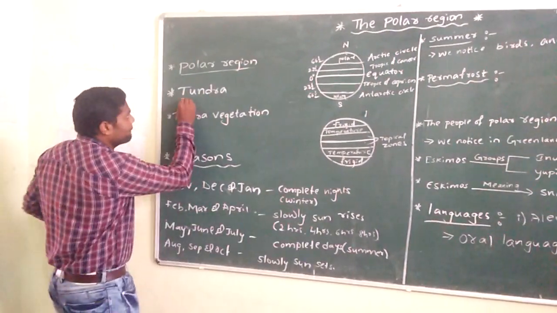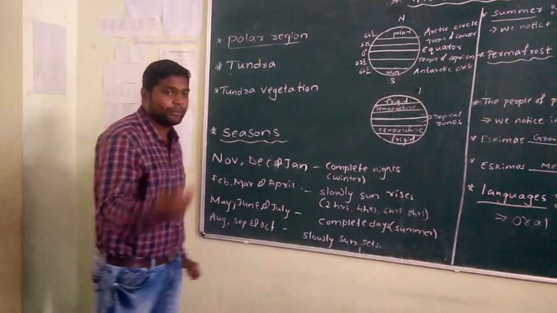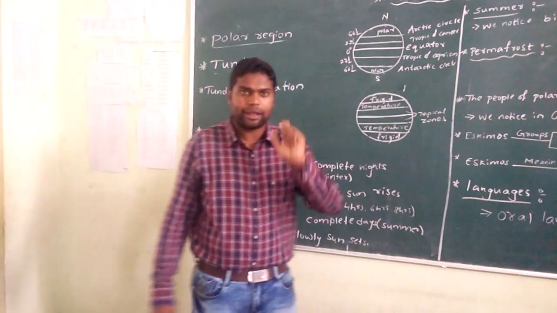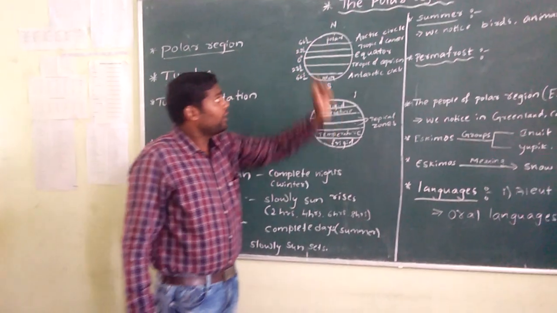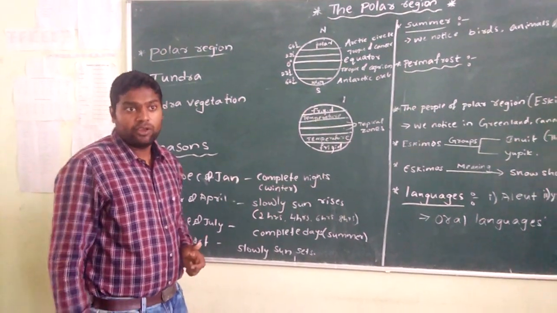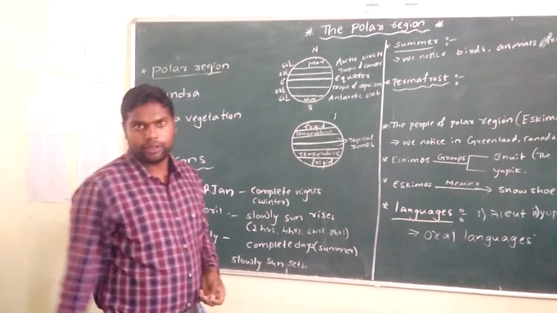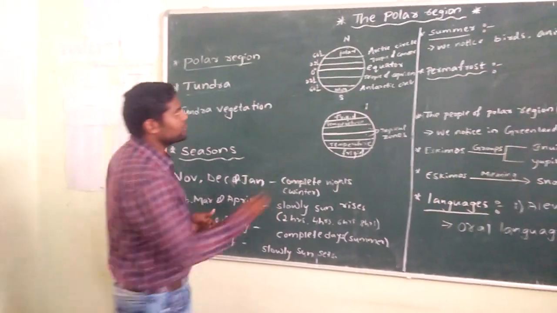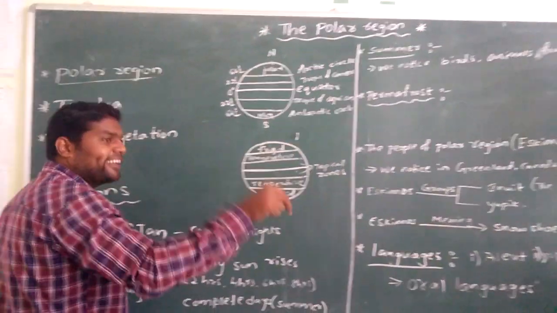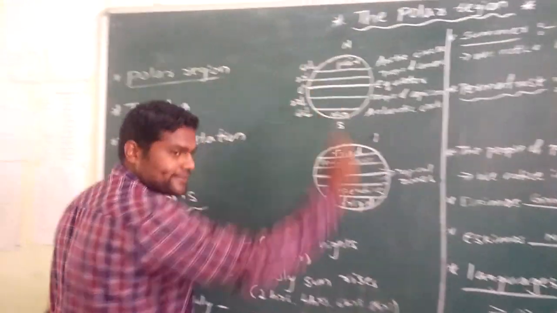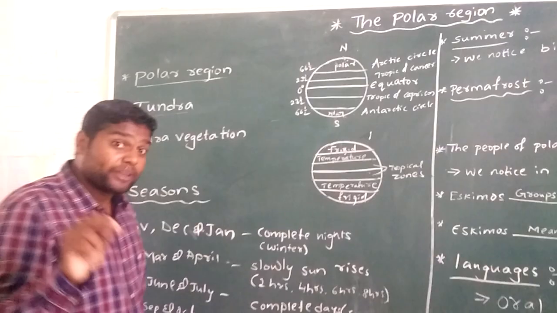And tundra is very important for a 2 marks question. Many times we get this question in examination. Actually, what is meant by tundra? The northern part of the polar region, or the places which are in the northern part of polar regions, are called tundra. Suppose if you see this, it is polar region. Whatever the places or continents are in this place, we call as tundra. So what is meant by tundra?